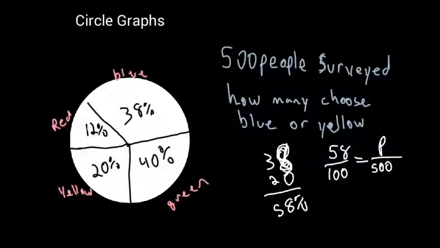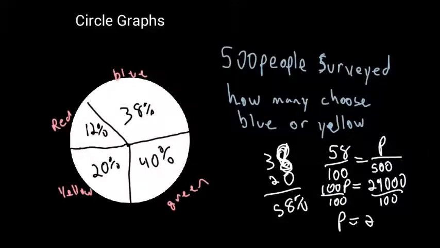So now we just need to do our cross multiplying. 58 times 500 to get 29,000 equals 100P. Divide by 100, and we're going to get P equals 290. So 290 people chose either blue or yellow.